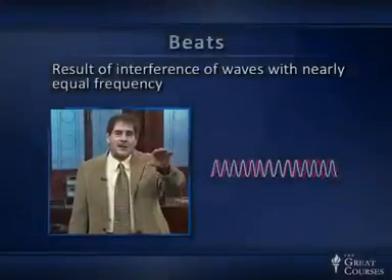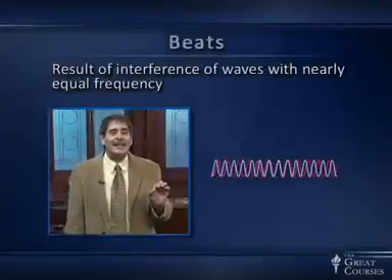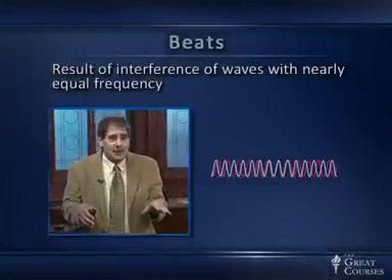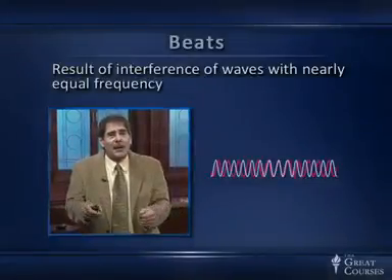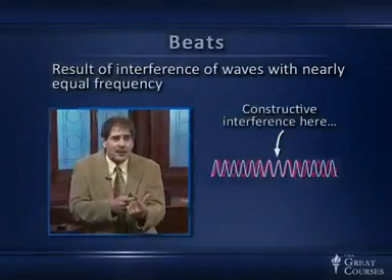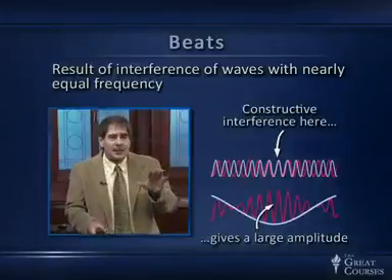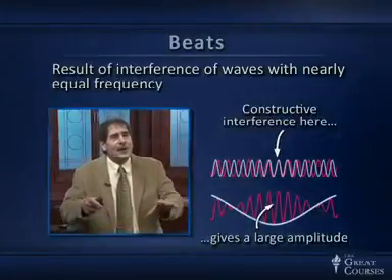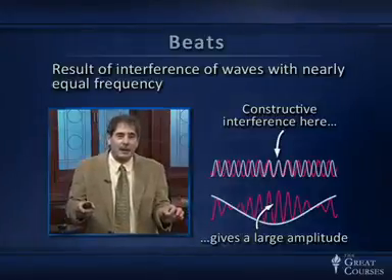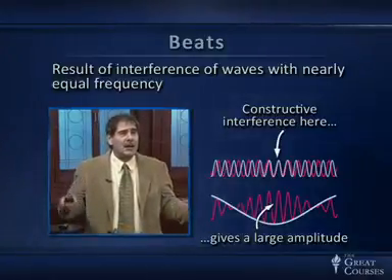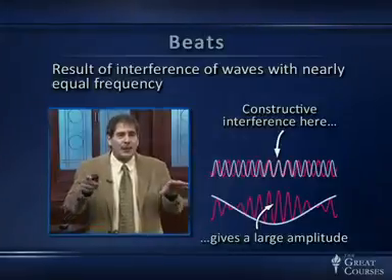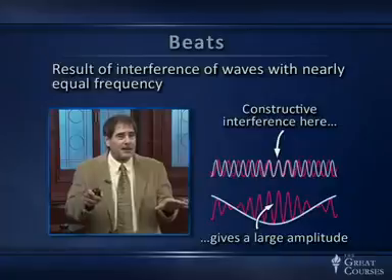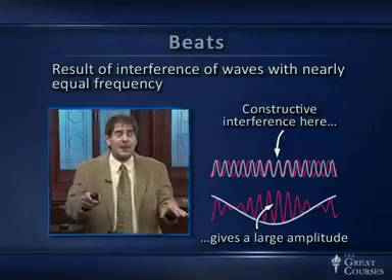Well, I've got a picture here that suggests two waves of slightly different frequencies. So they're not exactly in synchronism. So what happens as the waves move along is sometimes two crests coincide and the wave gets bigger, and sometimes two troughs coincide and the waves cancel out. And that happens very gradually if the frequencies are very close. And so even though the waves themselves may have relatively high frequencies, the frequencies of these beats you hear are much, much lower.